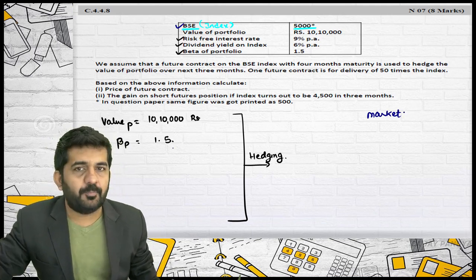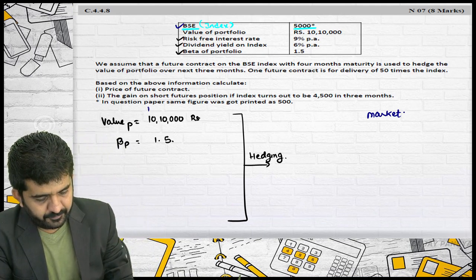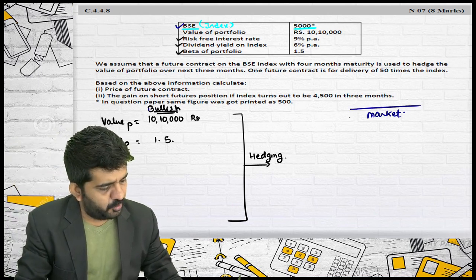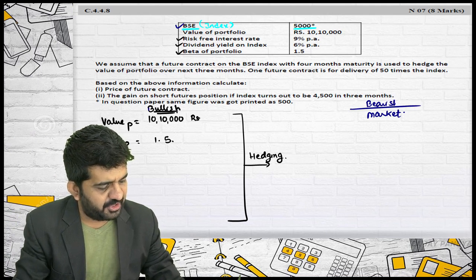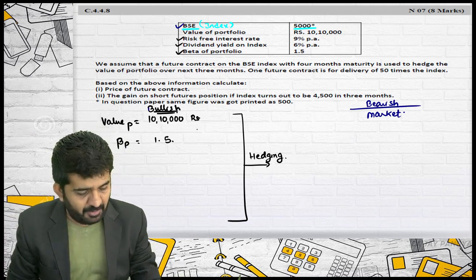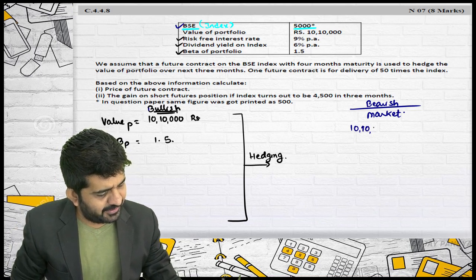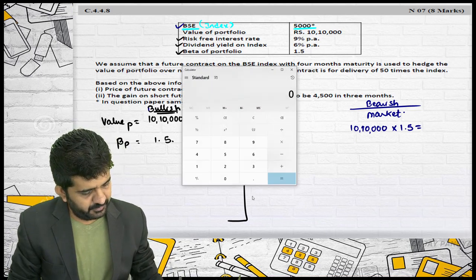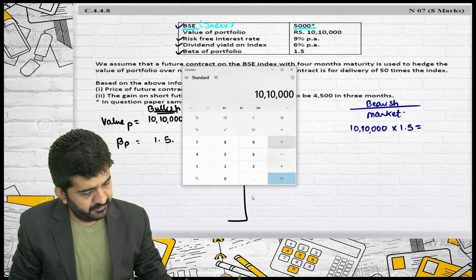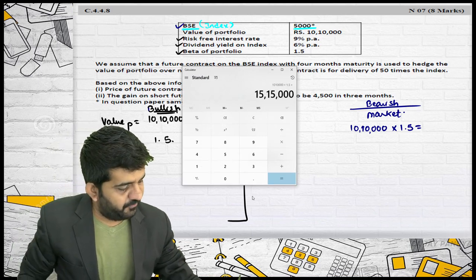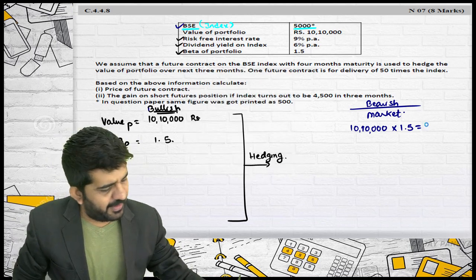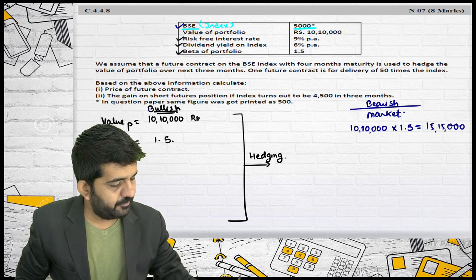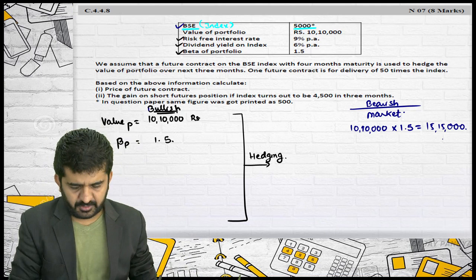I am already holding a portfolio. So here I am bullish. Which position I'll have to take to hedge is bearish. I will have to become bearish in market. By what amount? First, 10,10,000 into 1.5. It is 10,10,000 into 1.5. 15,15,000. I'll have to take bearish position by 15,15,000. Is it alright?